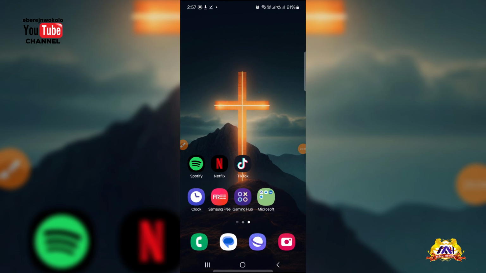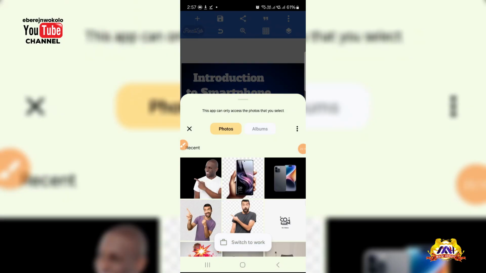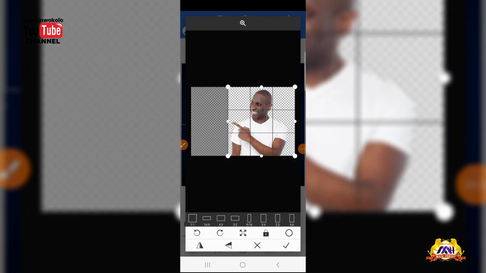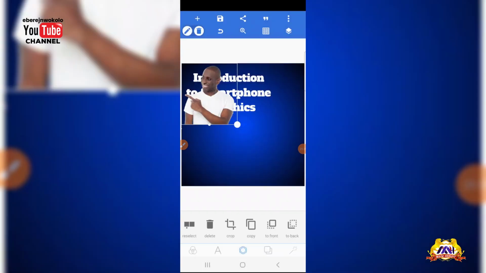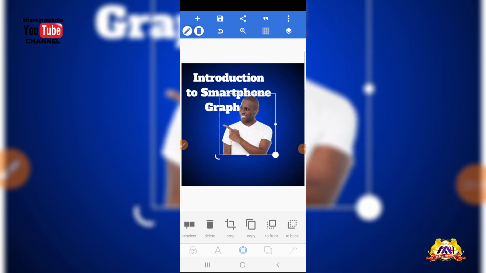What I need to do now is to go back to my application. All right, then I will now click on this plus sign. Once I click on from gallery, the next thing I need to do is to import this picture. This man's picture you're seeing here, I will just import it. All right, once I import it, I'll click on OK. As you can see it here.